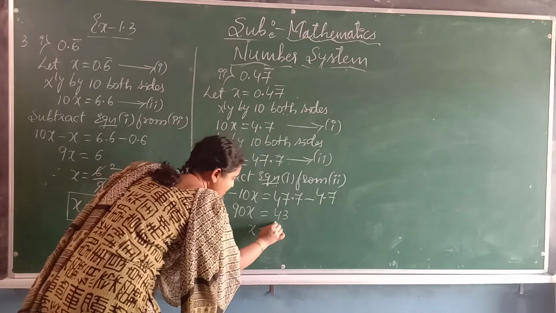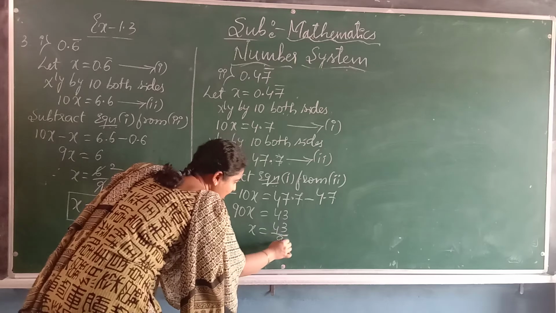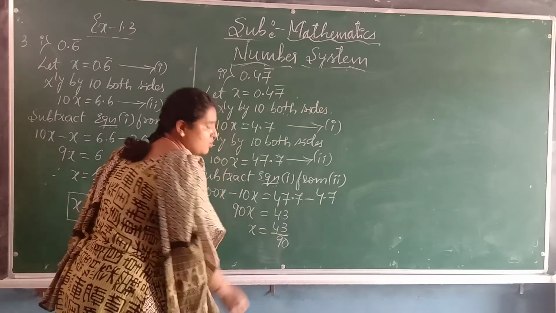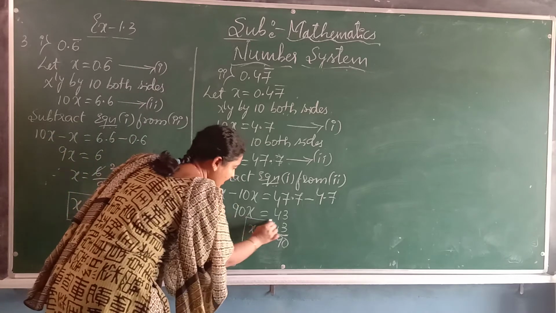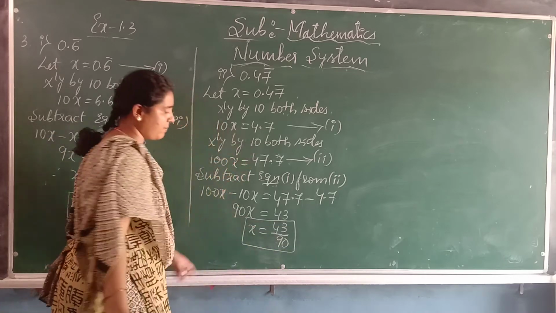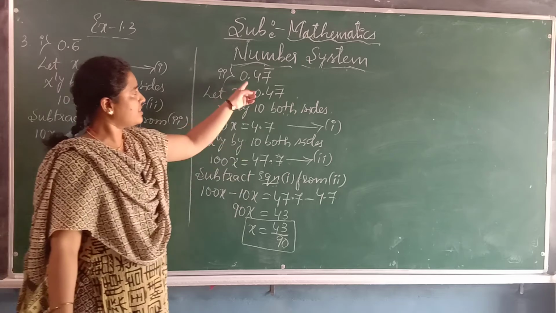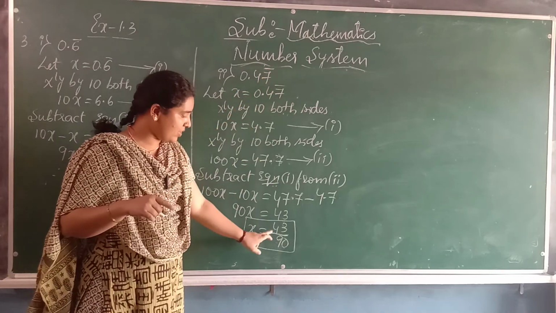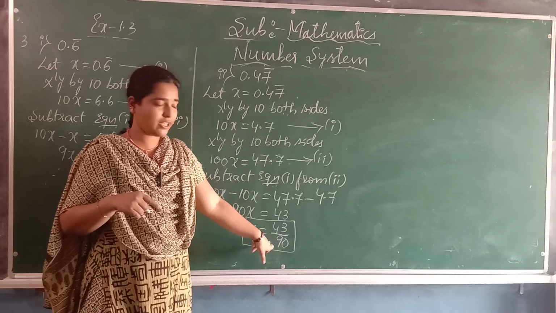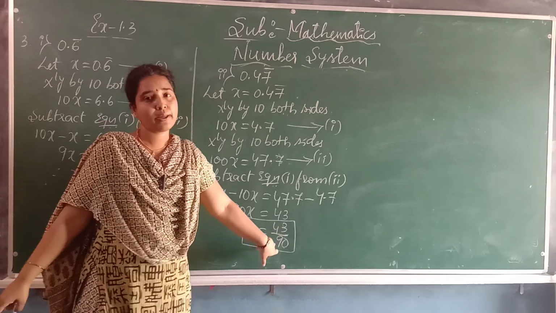Now x equals 43 by 90. These two can't cancel in one table, that's why keep it as it is. x equals 43 by 90. That is, 0.47 bar we converted into a rational number, that is p by q form, 43 by 90.